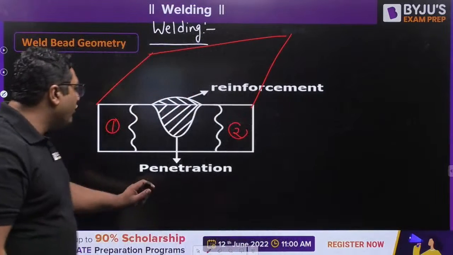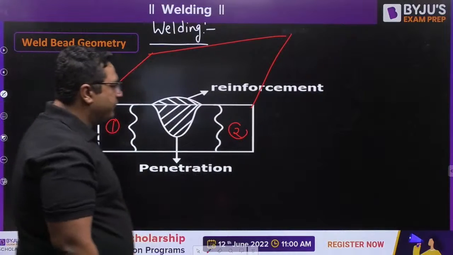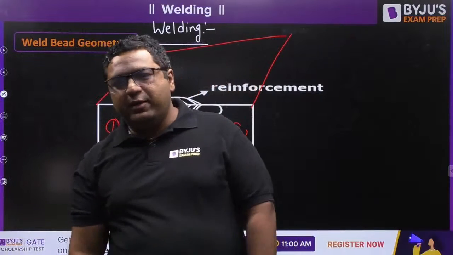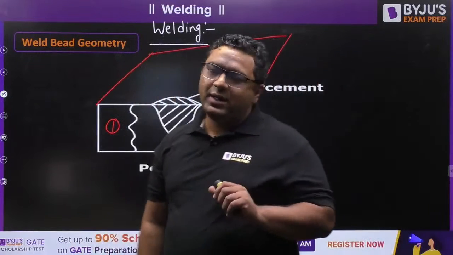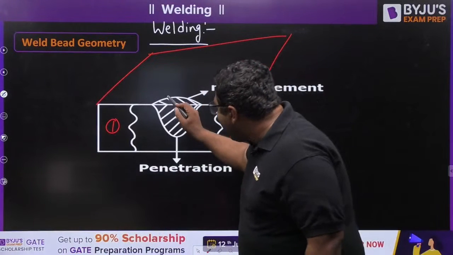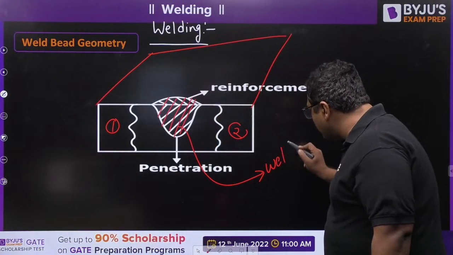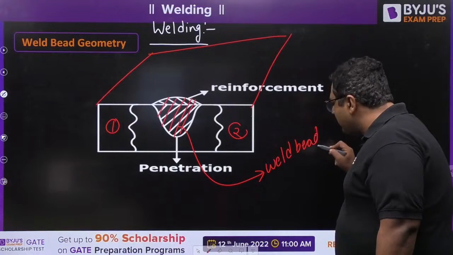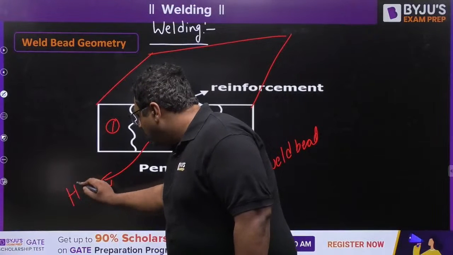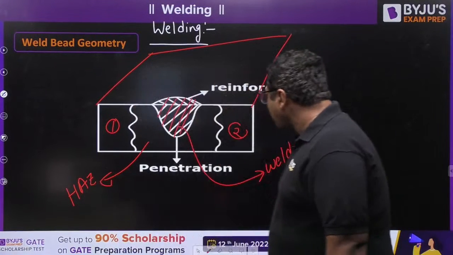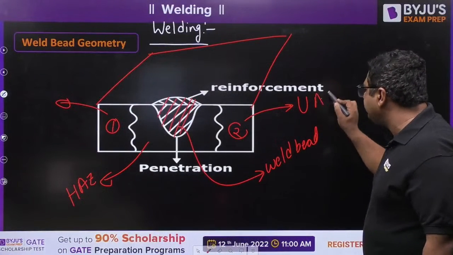Now we are talking about this. So this is 1 and this is 2. This is said to be weld bead geometry. When we are talking about weld bead geometry, there are 3 parts available. In this weld bead geometry, this hatched part is said to be the weld bead. The very near region of this weld bead is said to be the heat affected zone, and the far away region of this welding is said to be the unaffected zone.